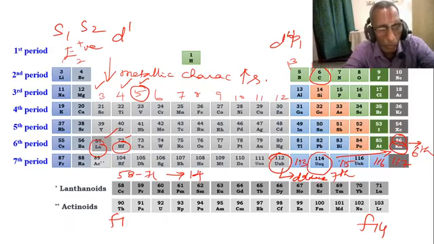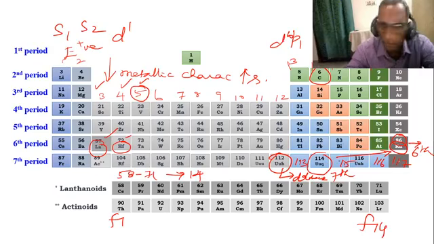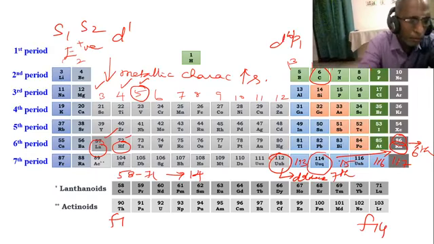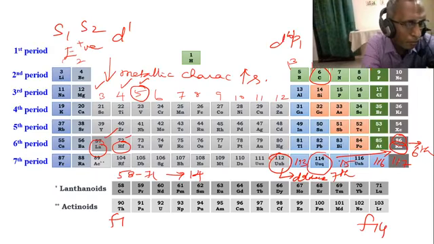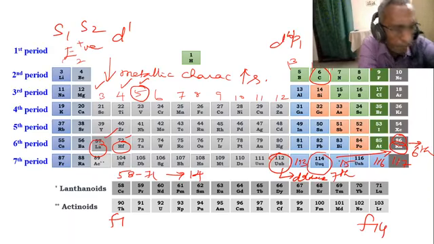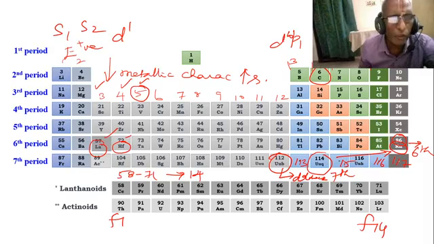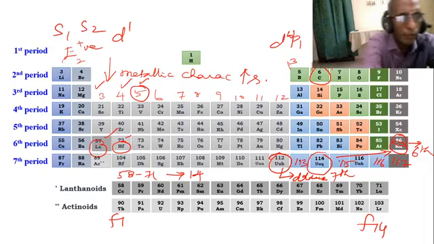So this one is the fifth group. 3d3, this is 4s2.